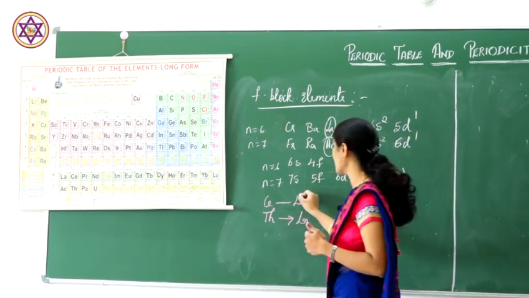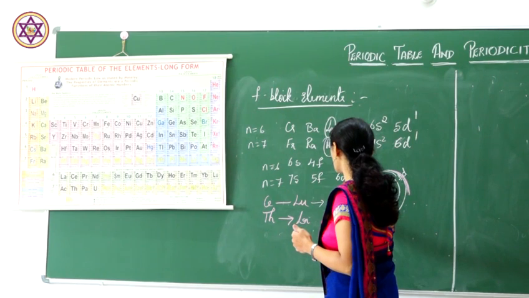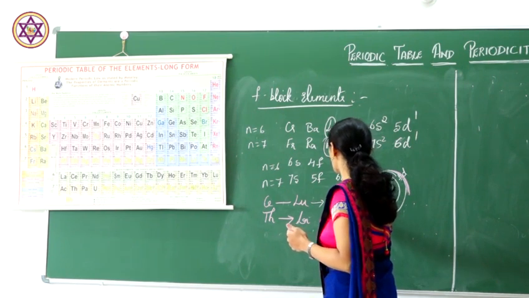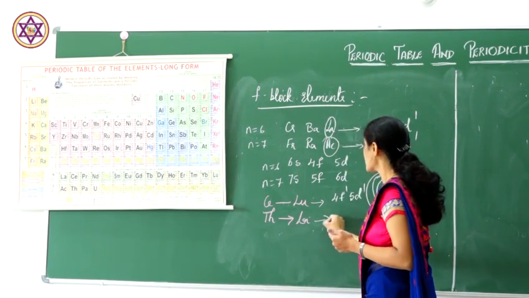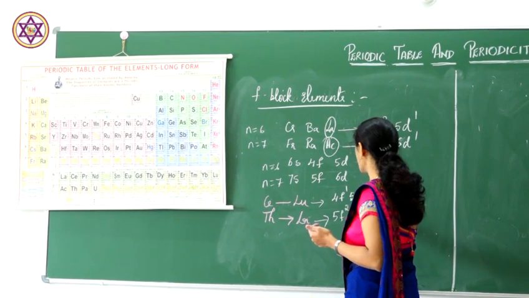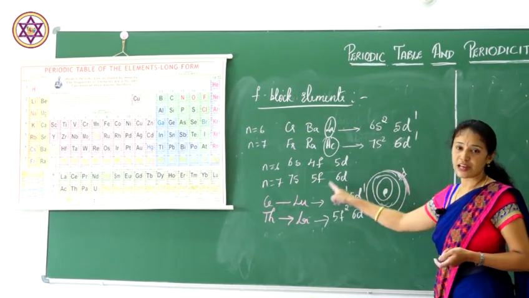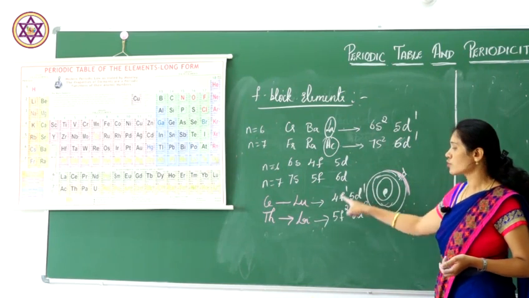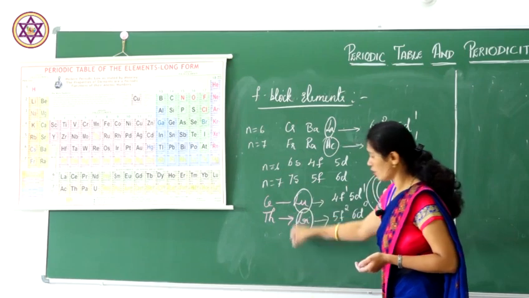Coming to lutetium and lawrencium, lutetium has the electronic configuration 4f1, 5d1, and lawrencium 5f2, 6d0. These are the electrons present in the outermost shell of lutetium and lawrencium.